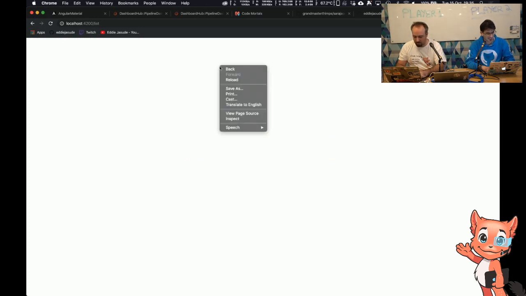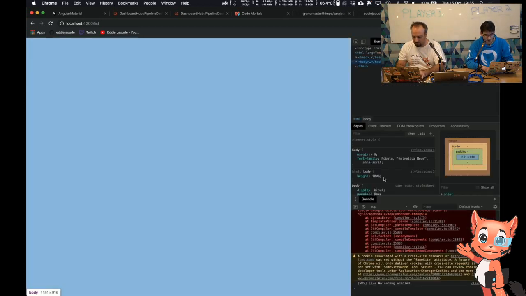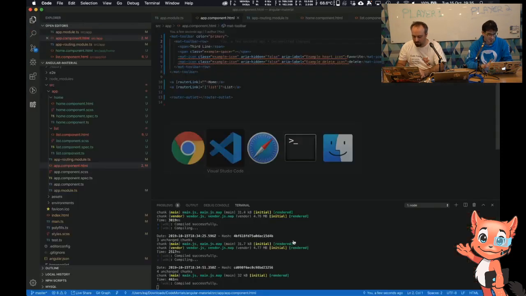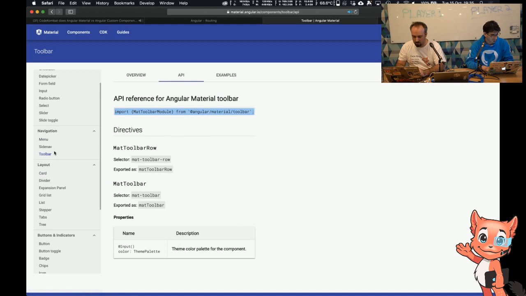And the page is blank. Just open. We should really have the DevTools open. We can see if there's any errors. And there is an error. What does it say? Matte icon is not an element. We didn't add a matte icon yet. Right, okay. Let's have a look.